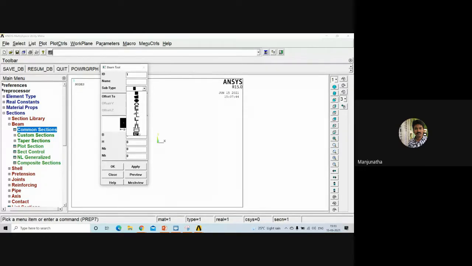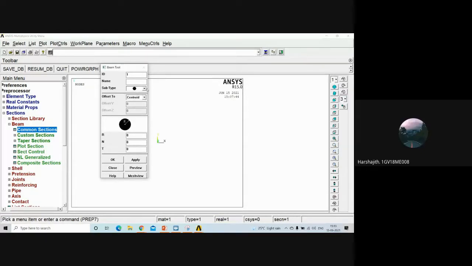Different cross sections are available here. So depending upon your beam cross section, you should choose that particular type here. Is that clear? Okay, sir. If you come across a circular cross section, you should select circular only, then define the parameters concerned to that circular cross section. Is that clear? Yes, sir.